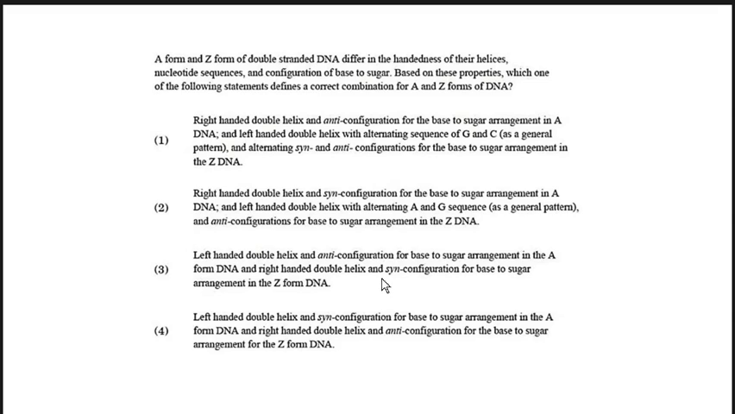Next question is: A-form and Z-form of double-stranded DNA differ in the handedness of their helices.